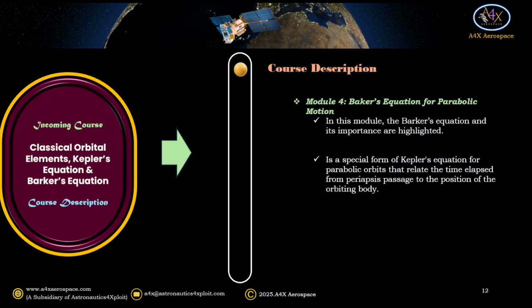Module 4, Baker's equation for parabolic motion. In this module, the Baker's equation and its importance are highlighted. It is a special form of Kepler's equation for parabolic orbits that relates the time elapsed from periapsis passage to the position of the orbiting body.